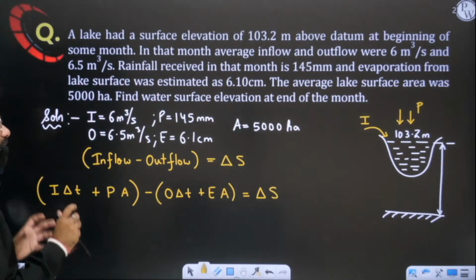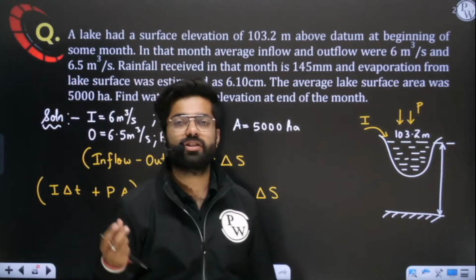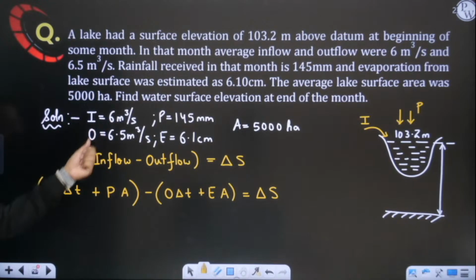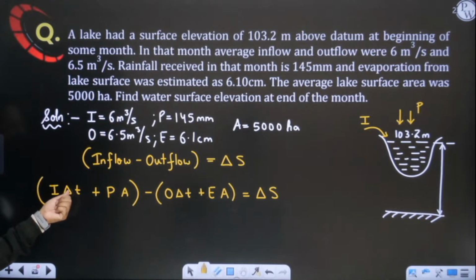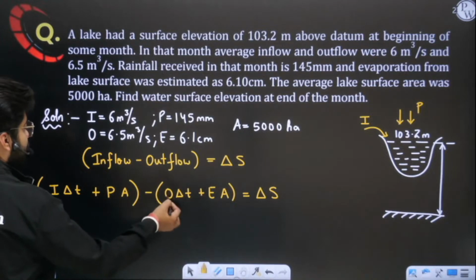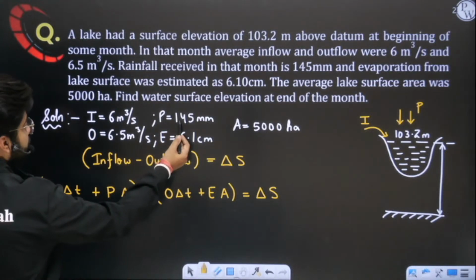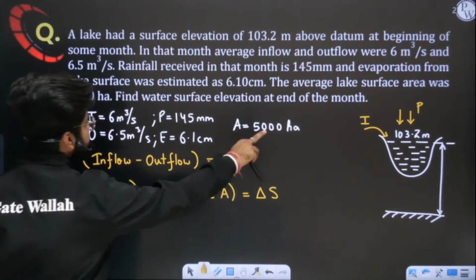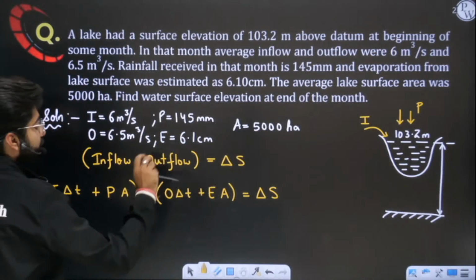This change in storage will be in meter cube. Let me tell you the values. This is 6 meter cube per second. 1 month is having 30 days, 1 day is having 24 hours, so 24 into 60 into 60, you will get total seconds. This is delta T, and similarly this is delta T. This O is 6.5. P is 145 mm converted into meter, divided by 1000. Area is 5000 hectare converted into meter square. Similarly, you can write this and you will get delta S.